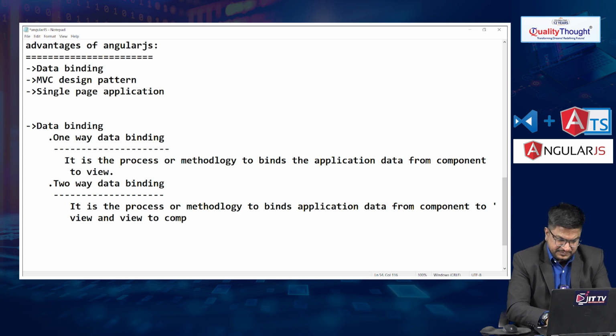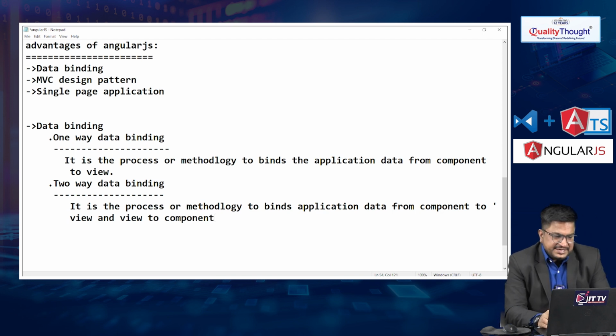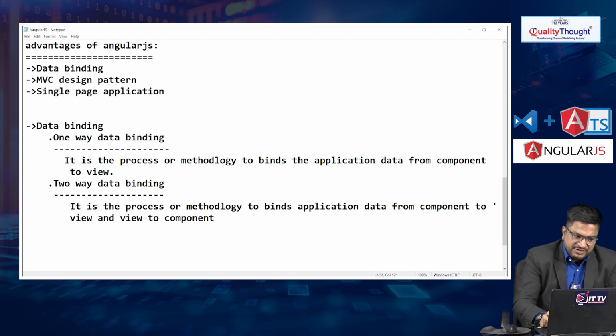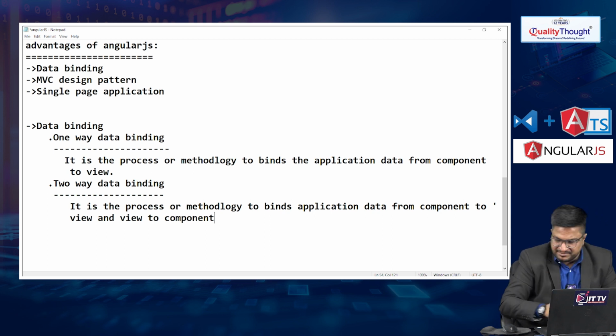So basically this is one of the powerful features of AngularJS. It provides data binding in the form of one-way data binding and two-way data binding.